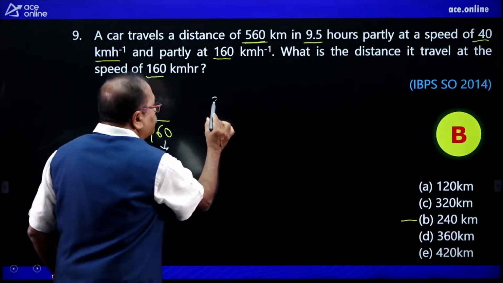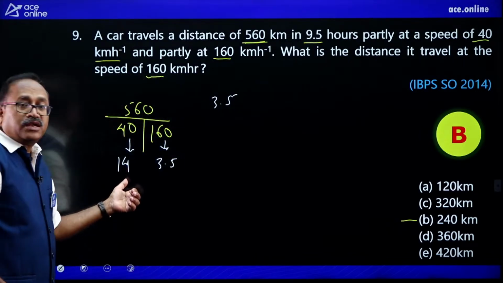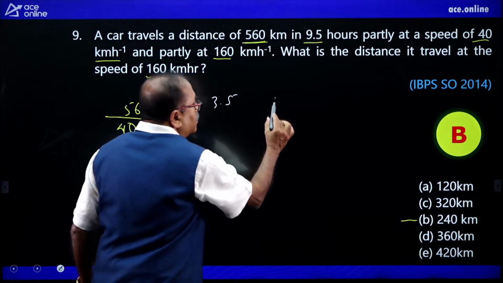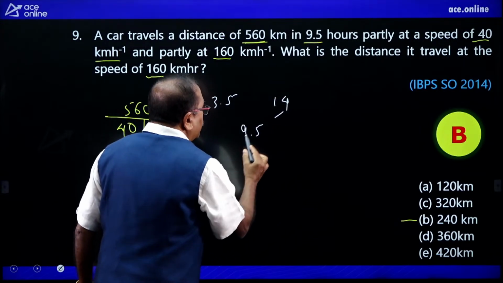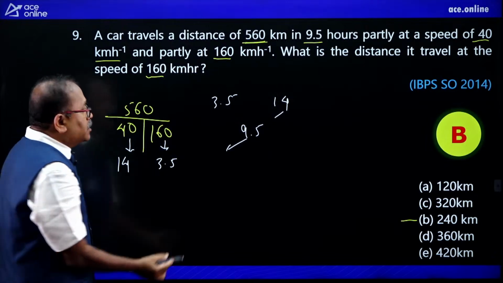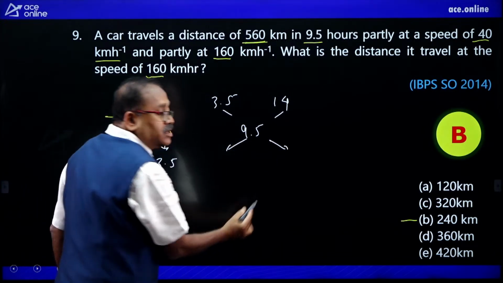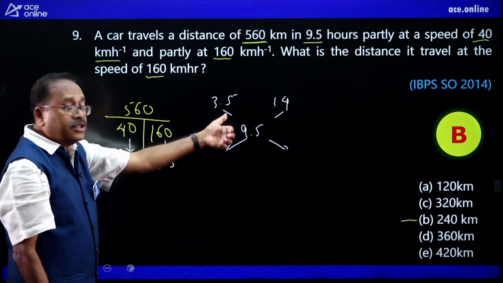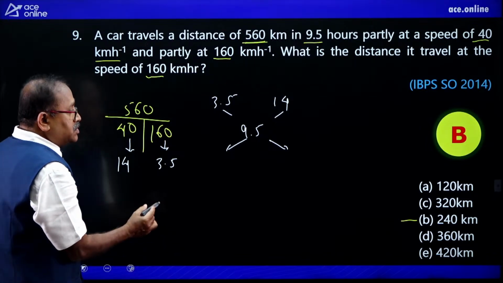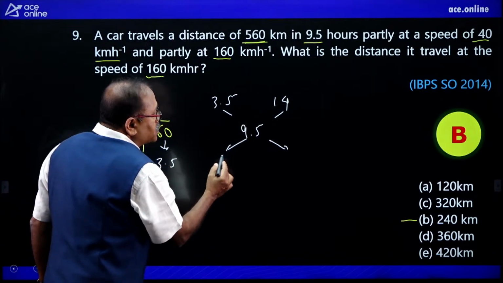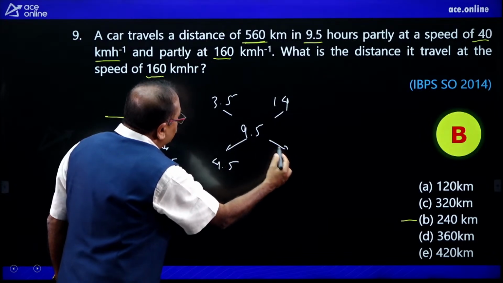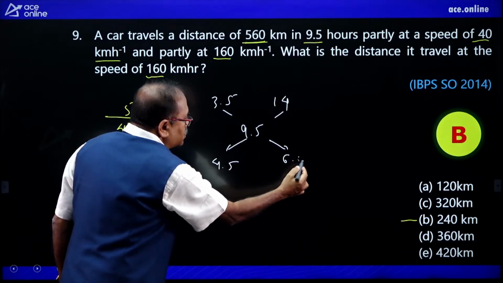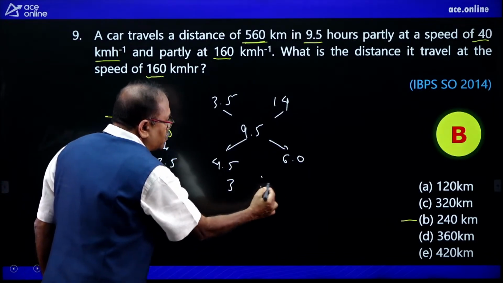The lower timing is 3.5, the higher timing is 14, and the mean timing is 9.5. Apply the alligation mixture method here and you will get the distance ratio. When you put in the times, you get the distance ratio over here. This comes to 4.5 and this comes to 6, so the ratio is 3:4.